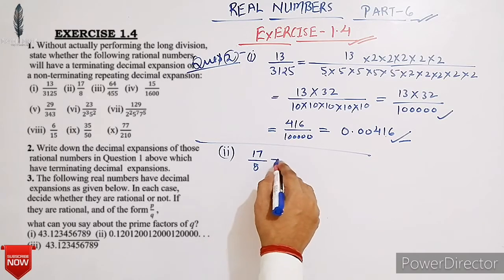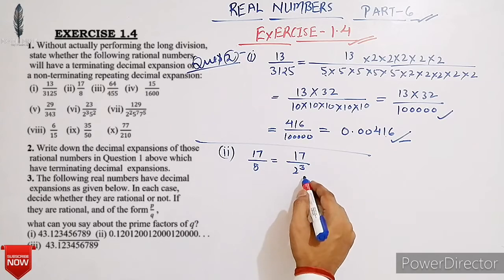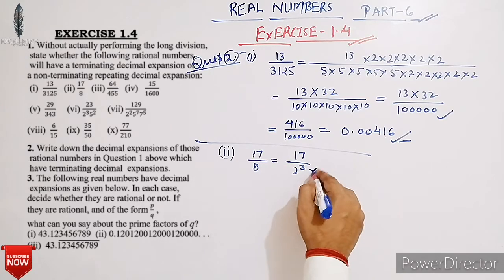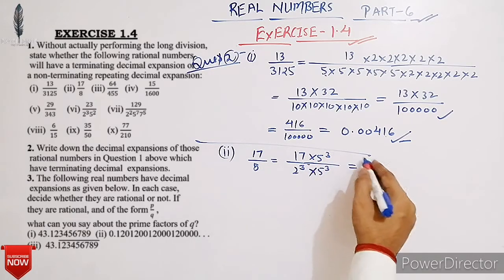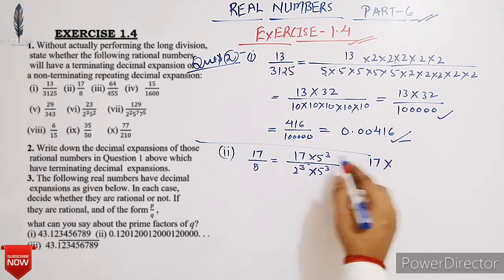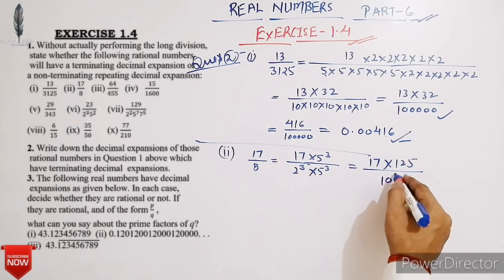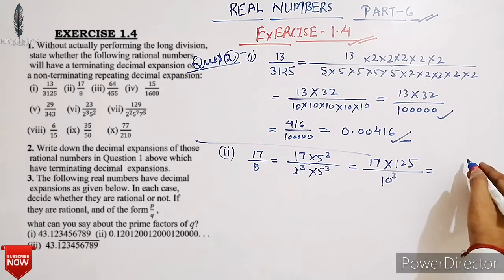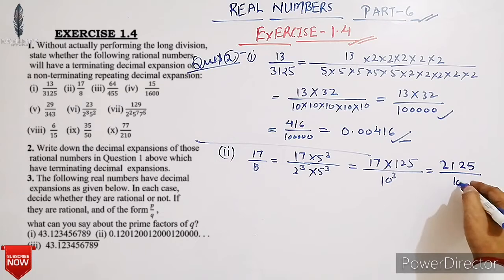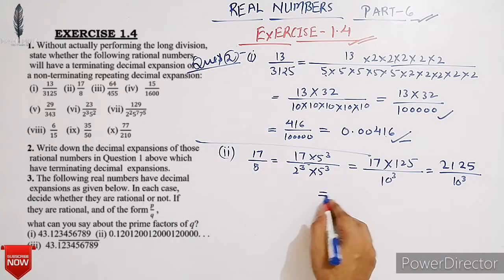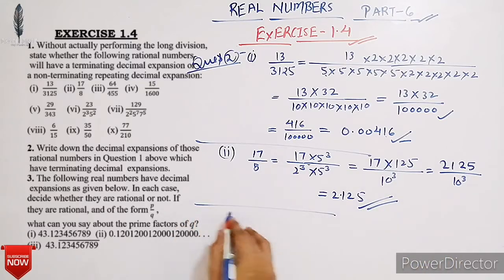Now next, 17 upon 8 is equal to 17 upon 2 raised to 3. Now convert it into a multiple of 10. We have to multiply by 5 raised to 3. So it is equal to 17 into 125 upon 10 raised to 3, which is 2125 upon 10 raised to 3. Here the decimal comes before 3 places. So here we get 2.125.